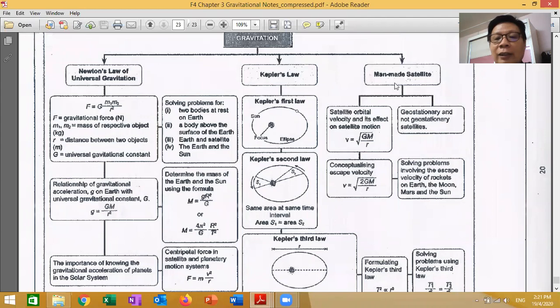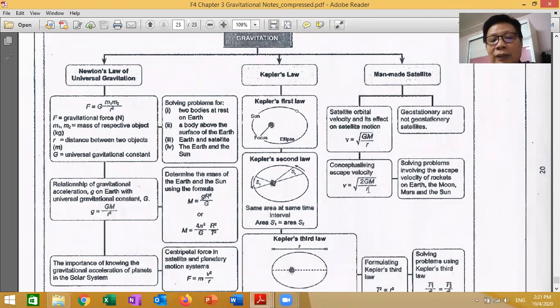And finally, this is what you have learned here today. Man-made satellite: you have the satellite orbital velocity, this formula to find the orbital velocity. Then after that, we get another formula for escape velocity. This is orbital velocity, and this is escape velocity.